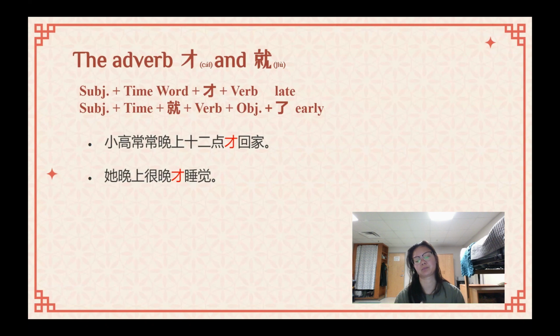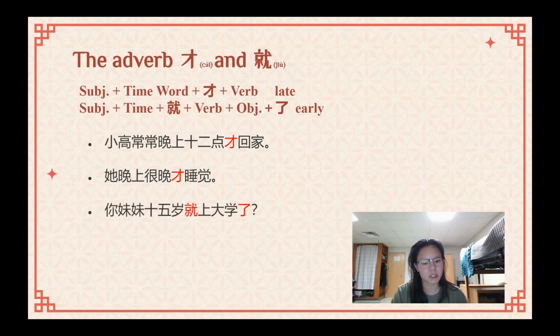So again, we're going to translate this into English, and how we would say this in English: she, not until very late at night, goes to sleep. She doesn't go to sleep until very, very late is maybe the best way I would say it. If you're talking to friends, like, oh, when did she go to bed? Oh, she didn't go to bed until very late last night. 才 would be that "until" part in the sentence.